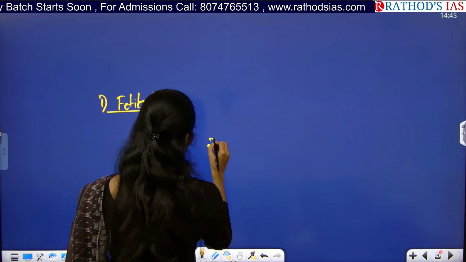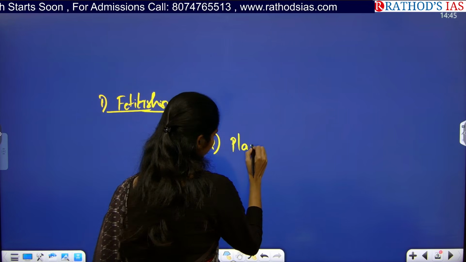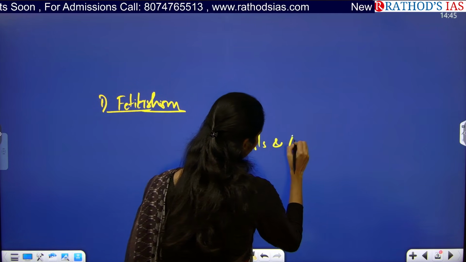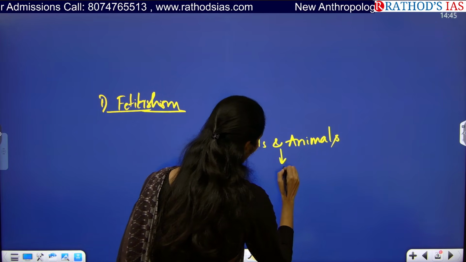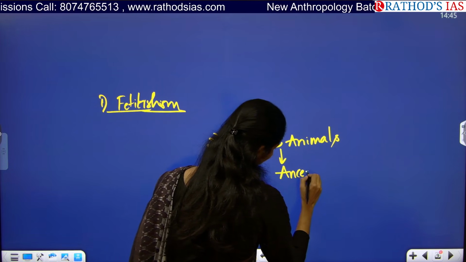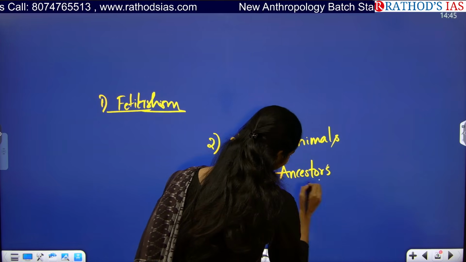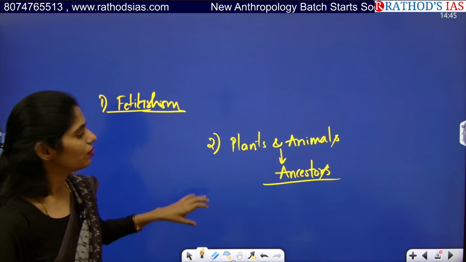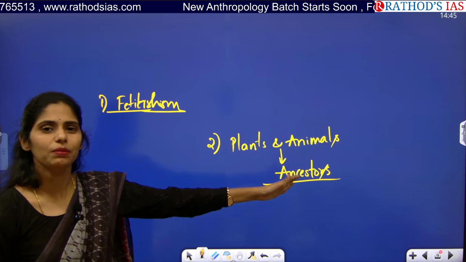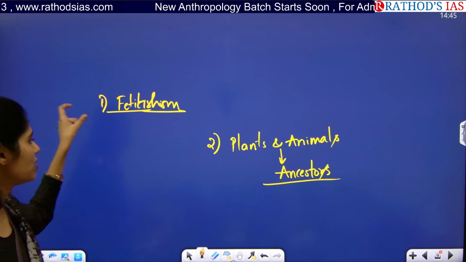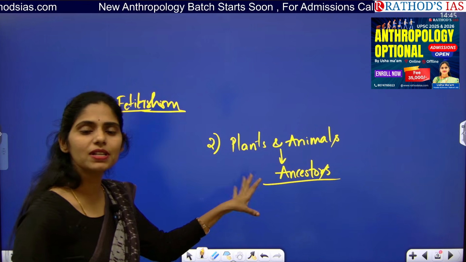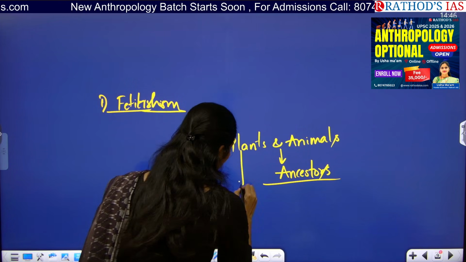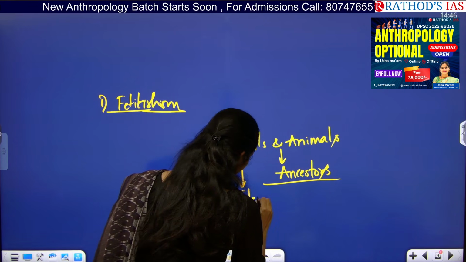And the next one is that we worship plants and animals, and we say that they are our ancestors. Whenever we worship plants and animals with an emotional bond, that is called fetishism. So if you are worshipping these plants and animals as your ancestors, this concept is called totemism.